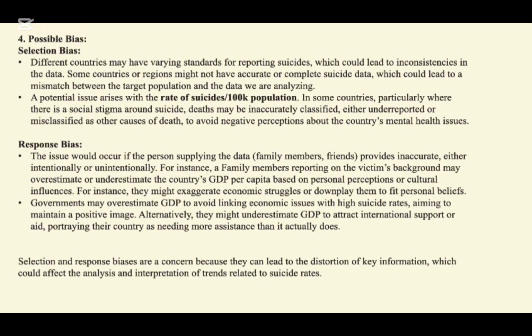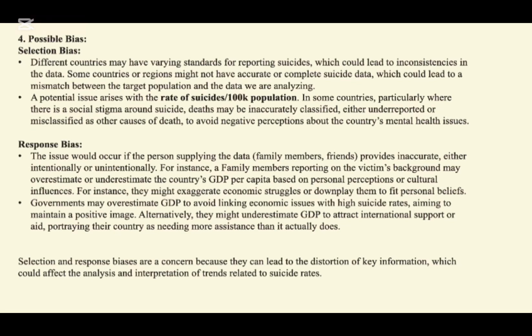Possible bias, selection bias. Inconsistent or incomplete reporting of suicide data across different countries may result in inaccuracies. Some countries may underreport or misclassify suicide due to social stigma or to avoid negative perception about mental health issues.